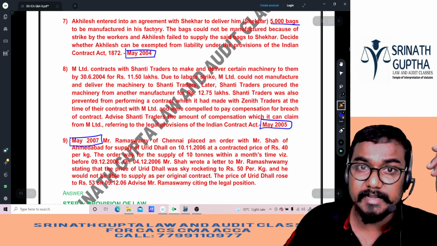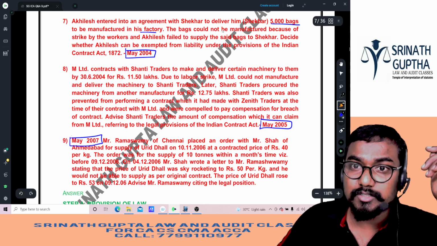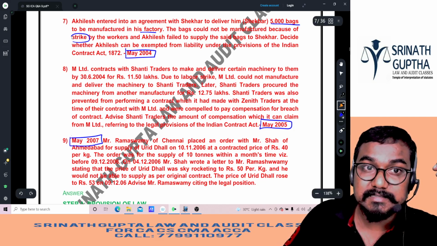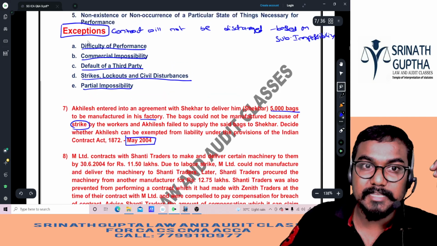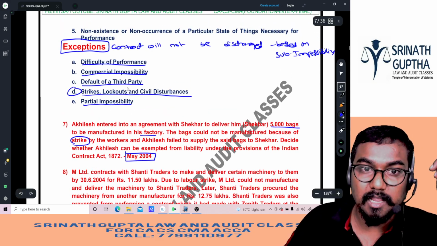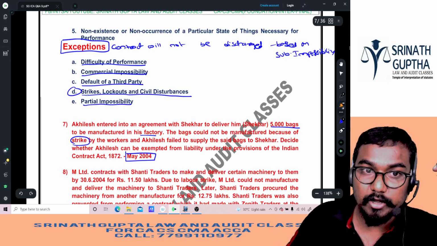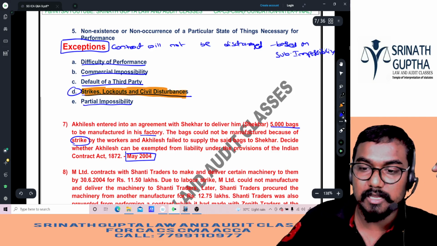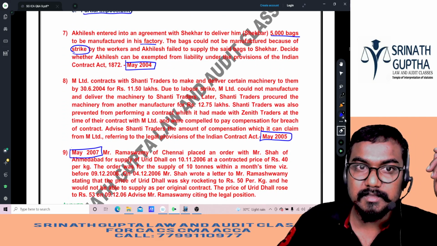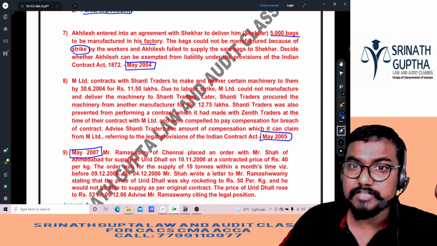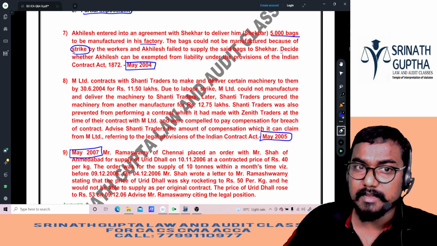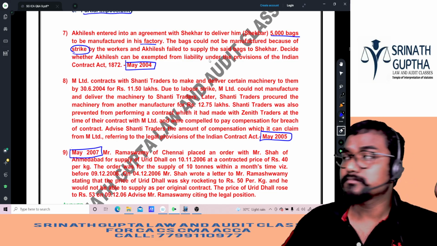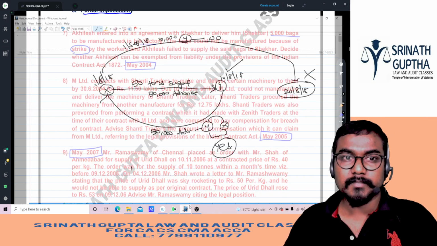to be manufactured in his factory. The bags could not be manufactured because of the strikes. See, the exception is strikes, lockouts, civil disturbances. The contract will not be discharged. Answer: strikes by workers. Achilles fails to supply the said bags to Shaker. Decide whether Achilles can be exempted from his liability. No, you have to supply.